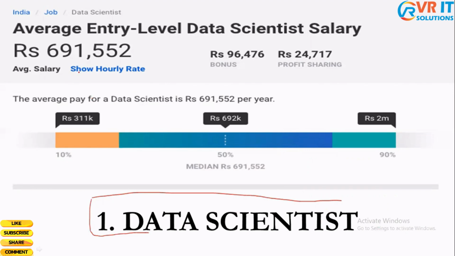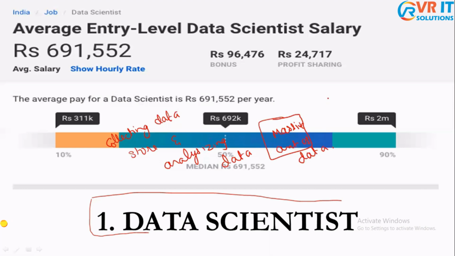What you would be doing here is collecting, storing and analyzing the data. And here, remember, the data would be a huge, massive amount of data.